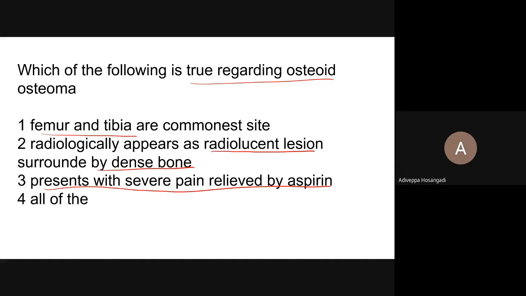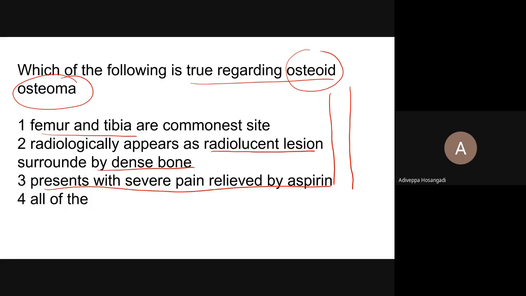I will tell something about osteoid osteoma. See, in a femur, the patient with osteoid osteoma. You remember one thing: they never come with any bone swelling. They just come with pain in the thigh. More commonly, it is situated in the thigh. Unlike osteochondroma or osteosarcoma, anything for that matter, there will be no swelling at all in osteoid osteoma. They just come with severe pain, more at night, relieved by aspirin.